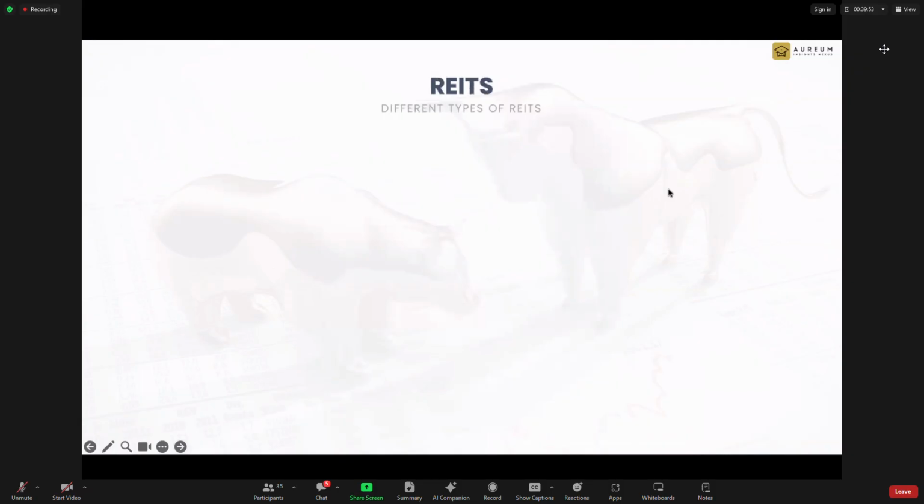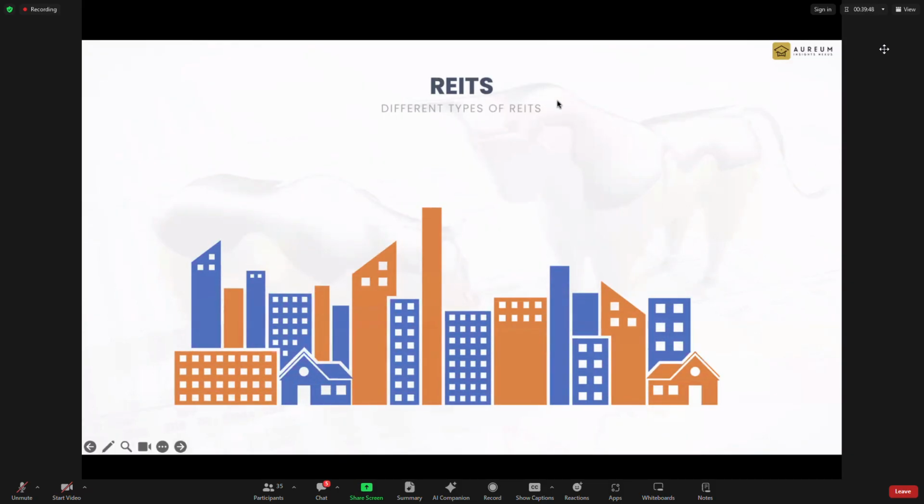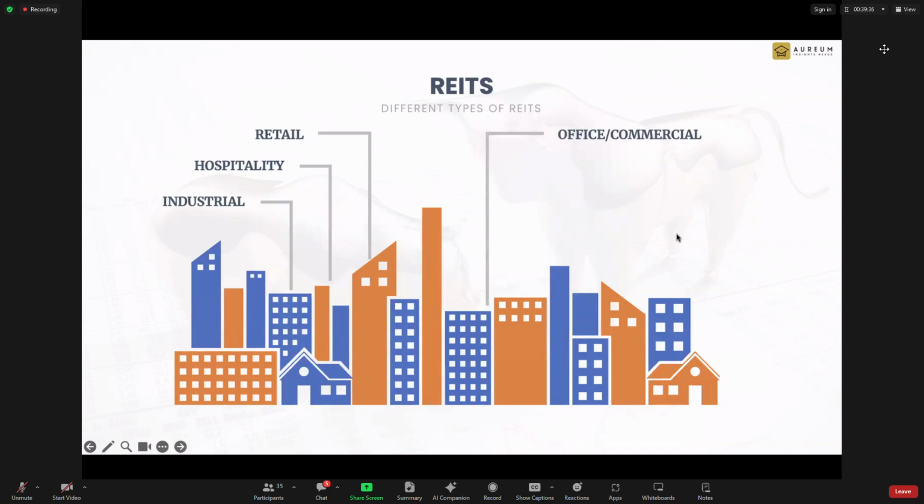And what are the different types of REITs that are actually available in Singapore? So first, let's look at this. We call this industrial REITs. Then we have hospitality REITs, and we have retail REITs, office and commercial, healthcare, and then we have data center.